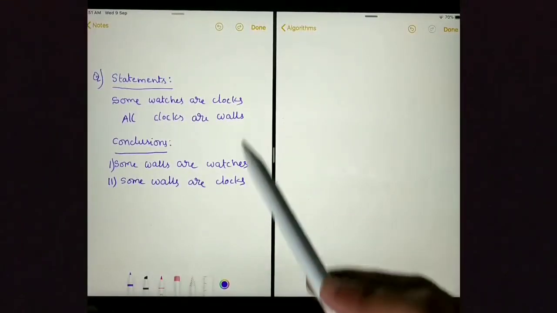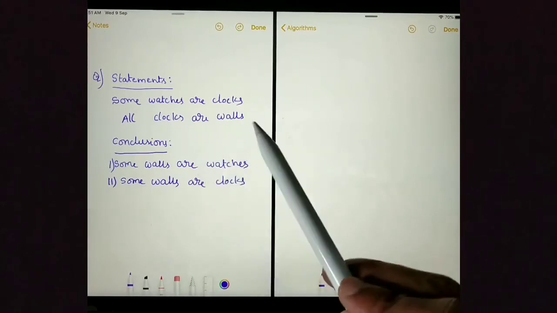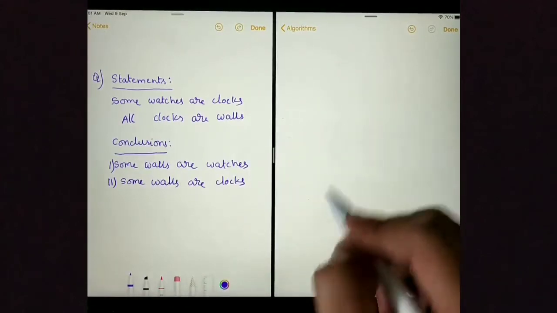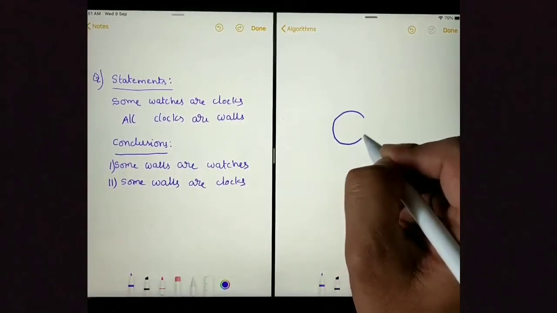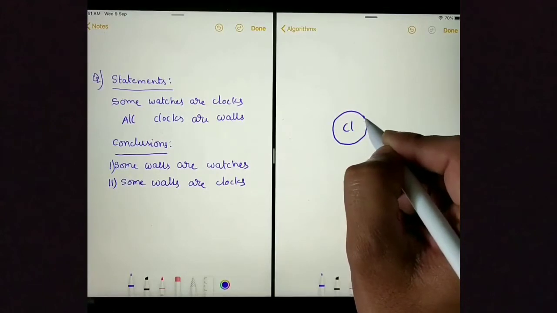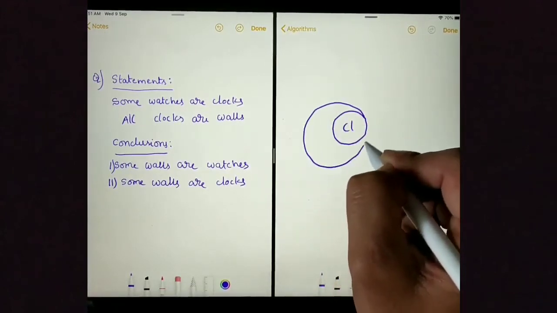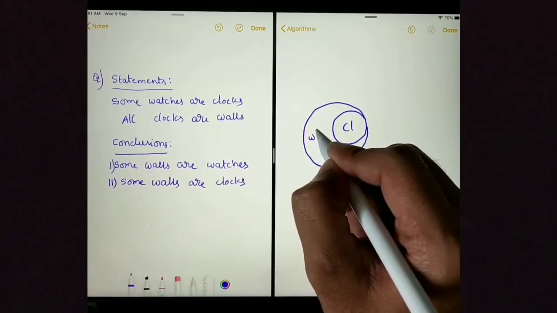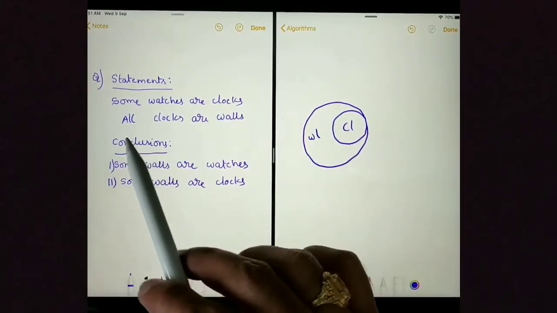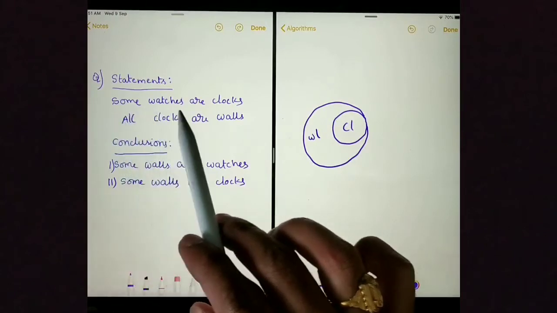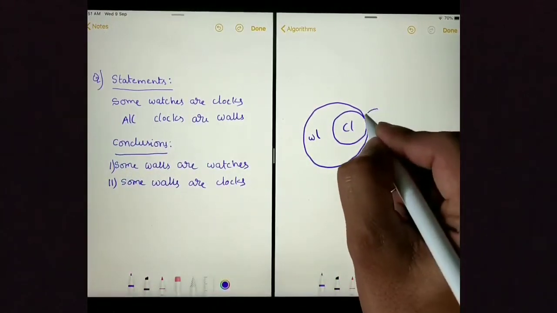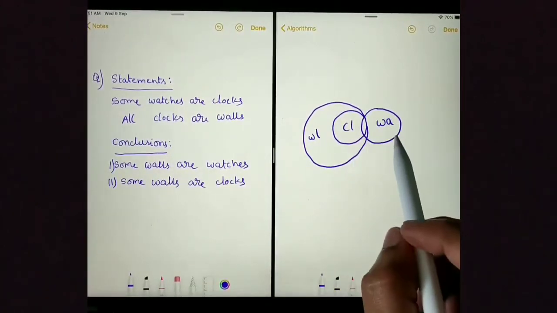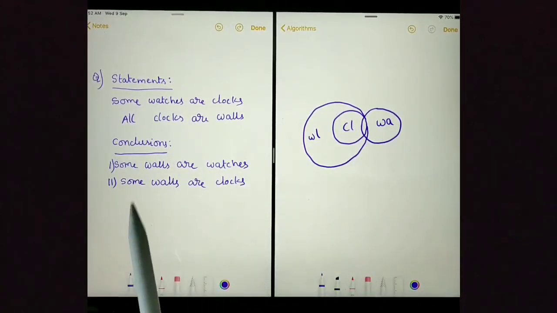Here is another question. It contains 2 statements and 2 conclusions. Let us draw the Venn diagram first. I will start with statement all. All clocks are walls. Clocks circle should be inside and wall circle should be outside. Walls I am representing with WL. Next statement is some watches are clocks. Some watches are clocks.